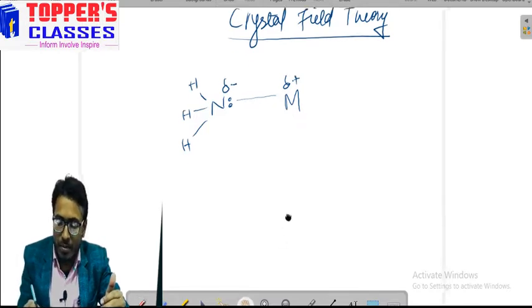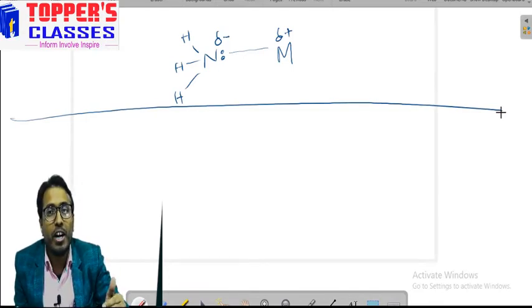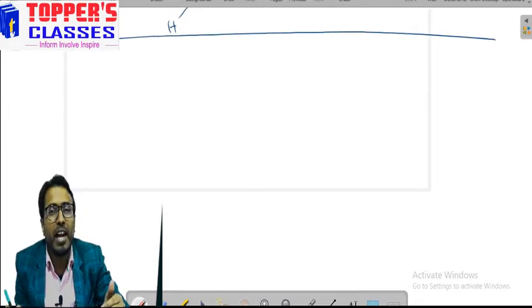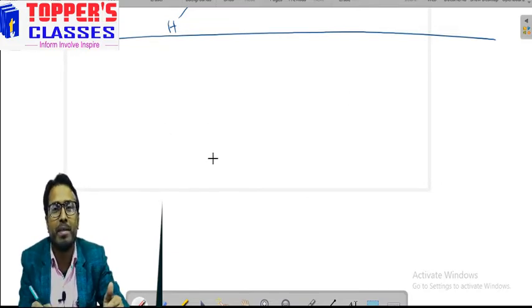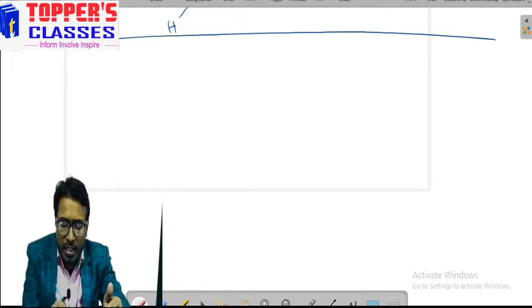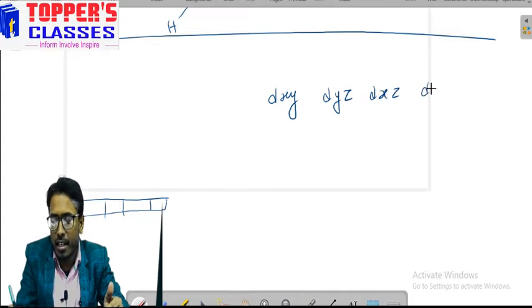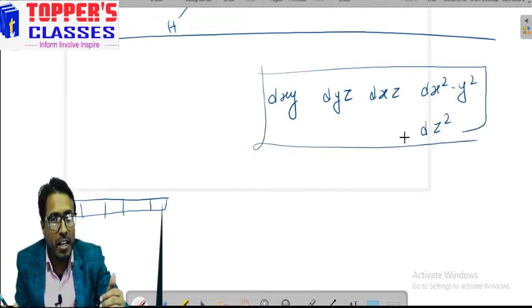So dear students, in crystal field theory, we will discuss the splitting of d orbitals. We know that we have five types of d orbitals. So in short, I can draw the five types of d orbitals. What are those five types? You all know, these are dxy, dyz, dxz, dx square minus y square, and dz square. These are the five orbitals present in d.